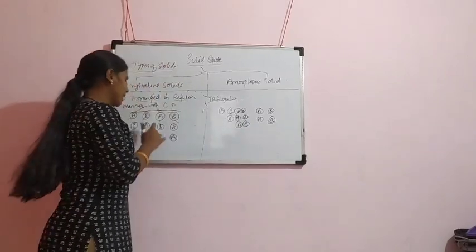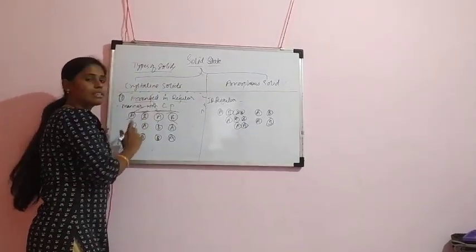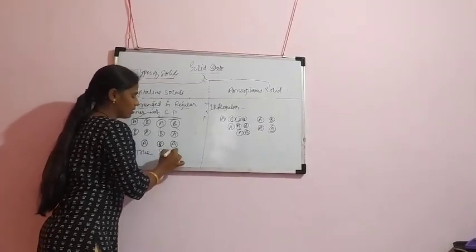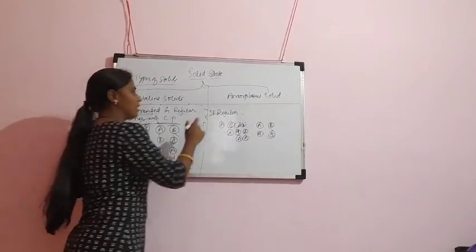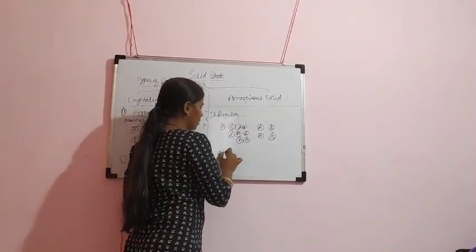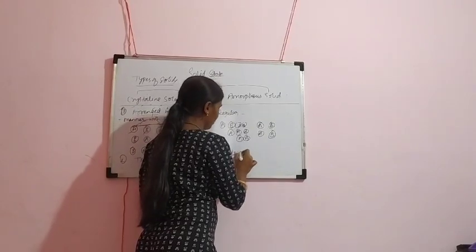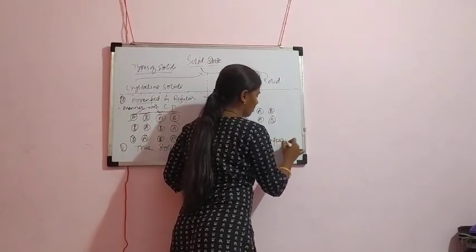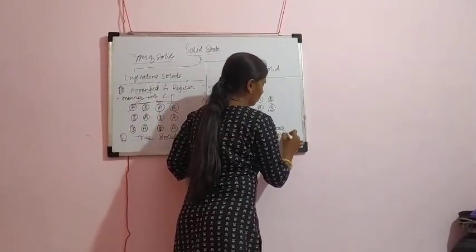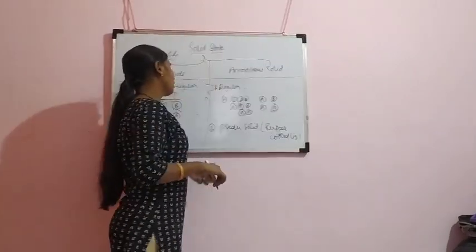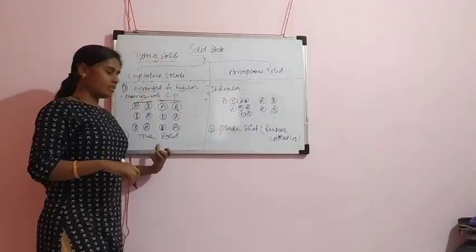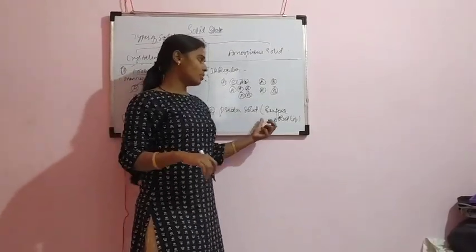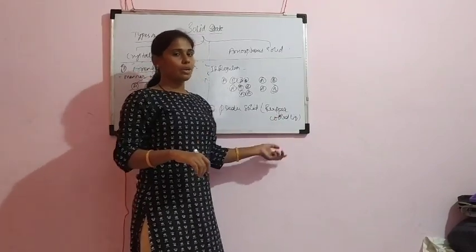Okay. Next, the second point is these crystalline solids are also known as true solids. Amorphous solids are known as pseudo solids or supercooled liquids. These crystalline solids are called true solids, whereas amorphous solids are called pseudo solids or supercooled liquids. Okay, this is the main difference.